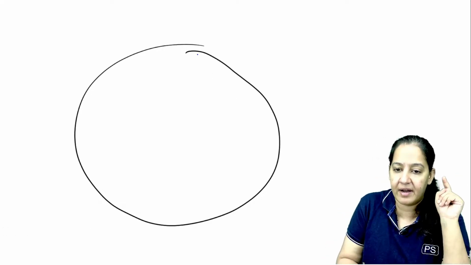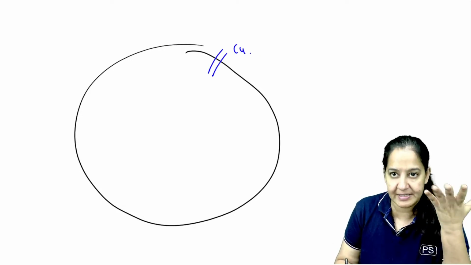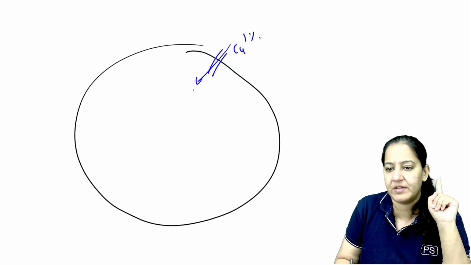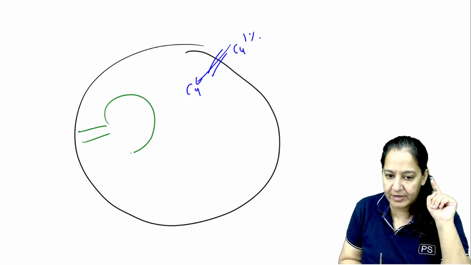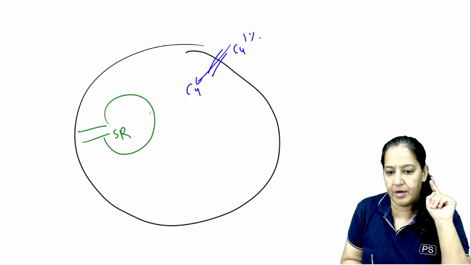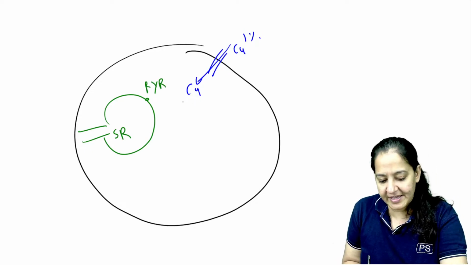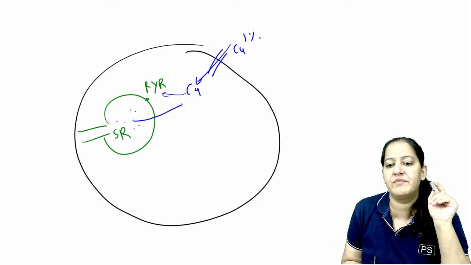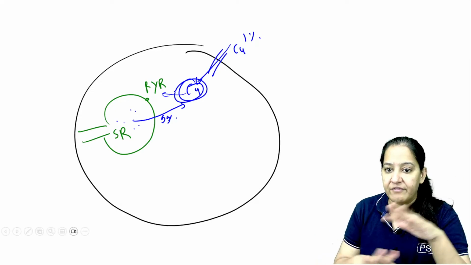When the wave of depolarization comes here, the voltage gated calcium channels get stimulated. A small amount of calcium will enter inside, 1% of the calcium will go inside. After going inside, this calcium goes to the sarcoplasmic reticulum. Here RYR, ryanodine calcium receptors are present. So this calcium will stimulate the RYR, and from this an abundant amount of calcium will come out. 99% of the calcium will come out and the cytoplasm is flooded with calcium.